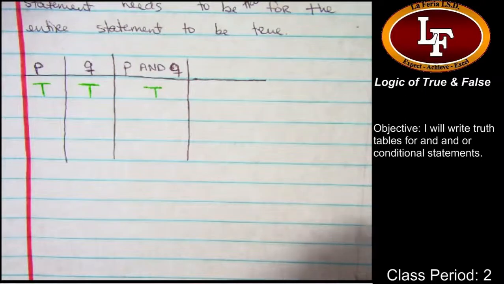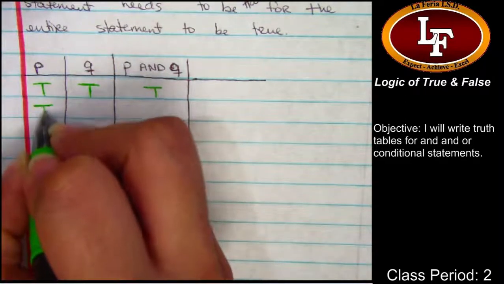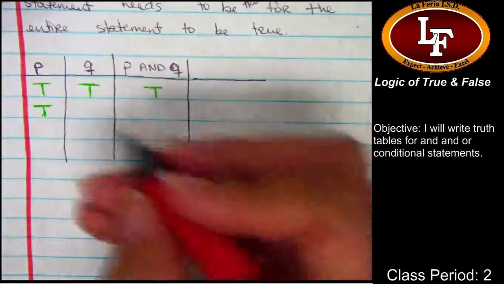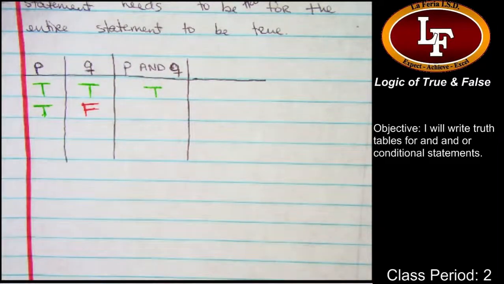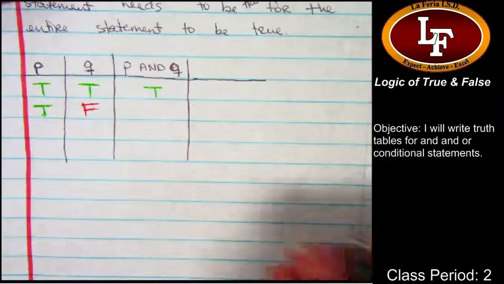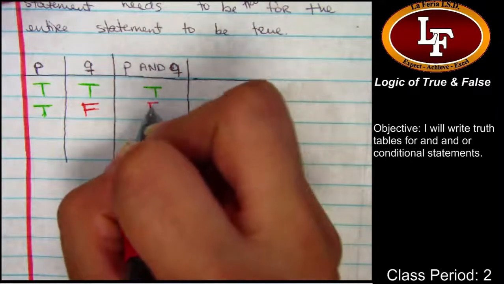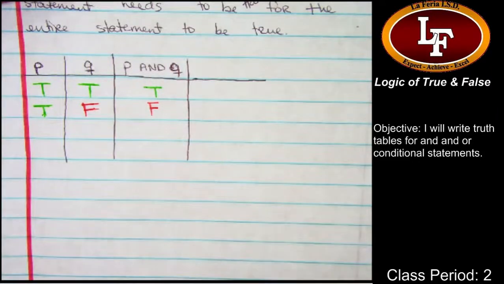Awesome. If the statement for P is true, but the statement for Q is false, P and Q is false. Why is it false? Because only one is true. Beautiful. It's false because only one of those two statements is true. And for an and statement, both of them have to be true for the whole thing to be true.